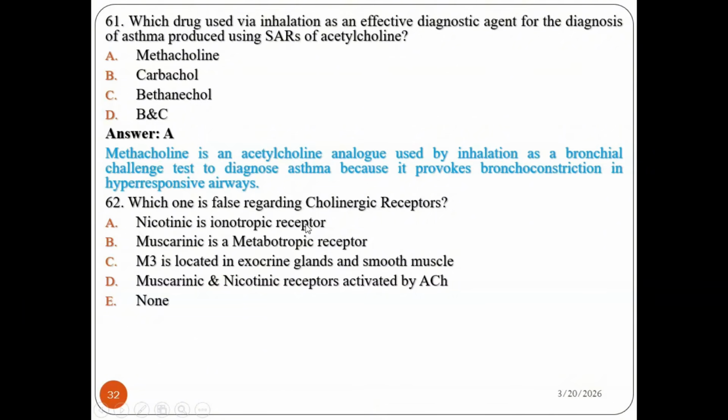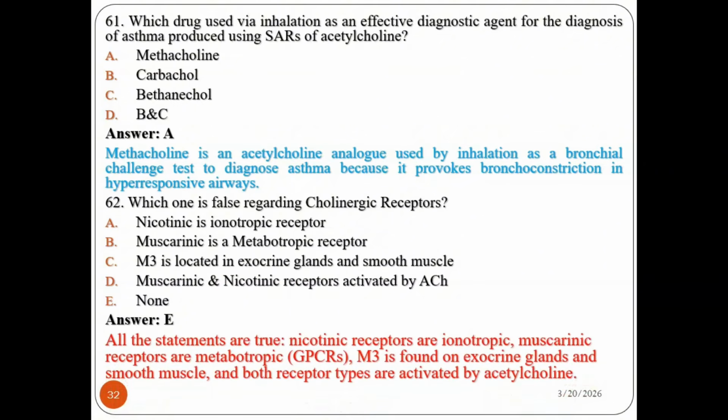Nicotinic is ionotropic, which is mainly used for ion channeling. Muscarinic is G-protein coupled, therefore metabotropic. M3 is located in exocrine gland and the smooth muscles, which can be associated with production of sweat. Of course, muscarinic and nicotinic receptors are both activated by acetylcholine neurotransmitter. Therefore, none is false. All are true, so the answer is E, meaning all statements are true. Nicotinic receptors are ionotropic, muscarinic are metabotropic or GPCR. M3 is found in exocrine gland and the smooth muscles. Those receptor types are activated by ACh. Therefore, it is the correct answer.